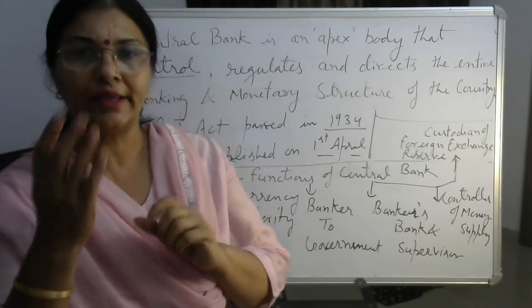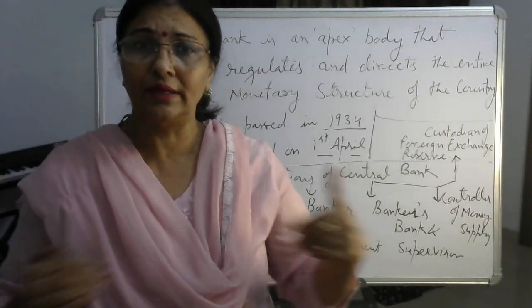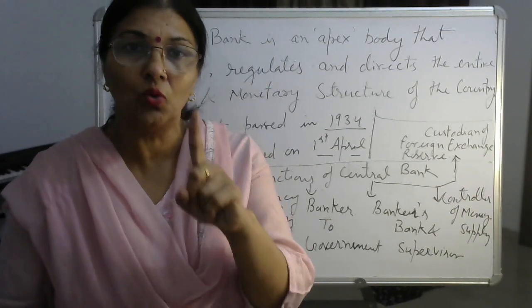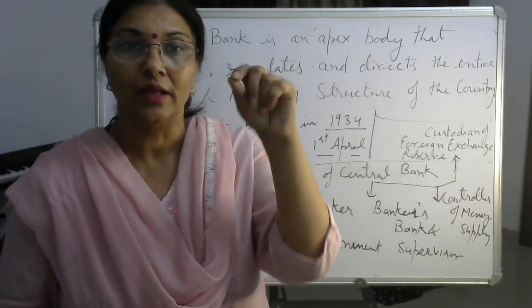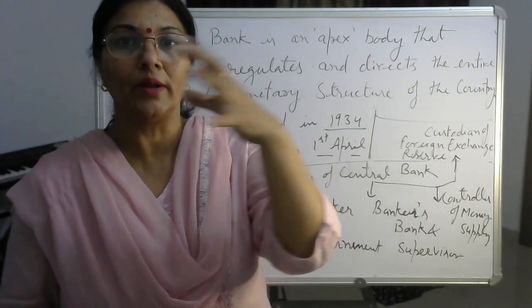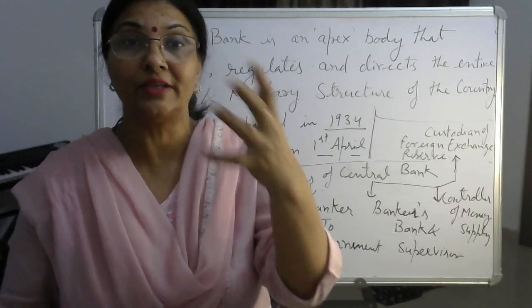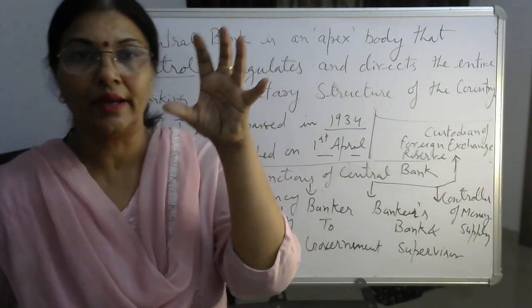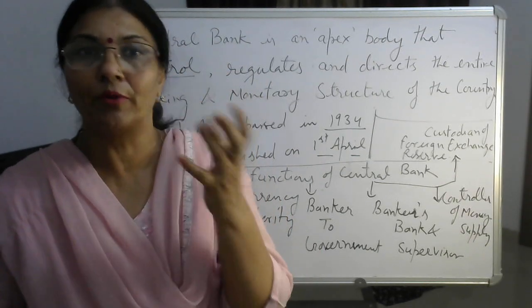Like in your school, all teachers are teaching, but there is one supreme power in the school, that is the principal, right? The principal controls and regulates the entire school and gives direction to each and every teacher. Without the head, the functioning cannot be proper.